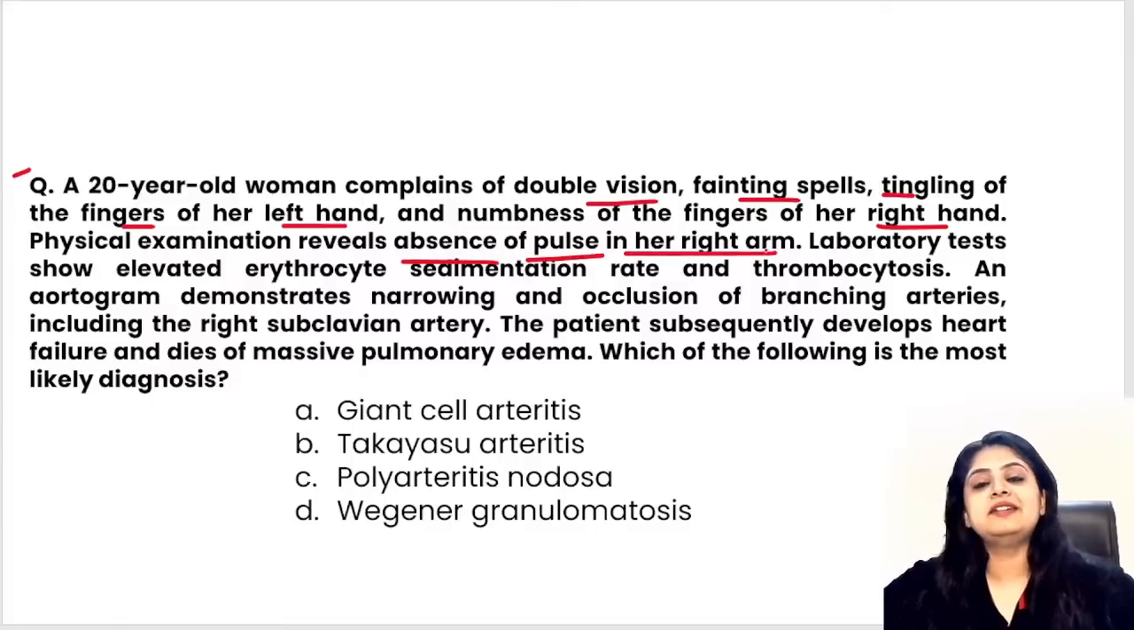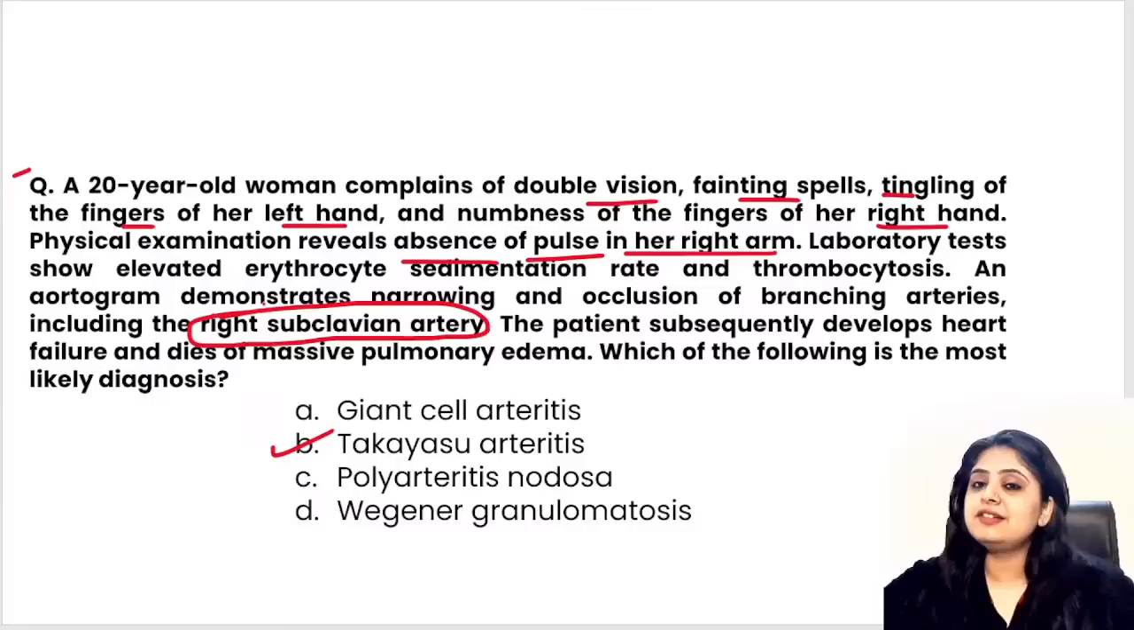Absence of pulse in her right arm. I don't think we need to read beyond. Pulseless disease has to be Takayasu. But what has been affected over here? Even further, the right subclavian artery is affected. It is definitely Takayasu disease.